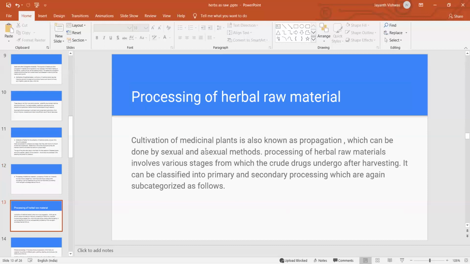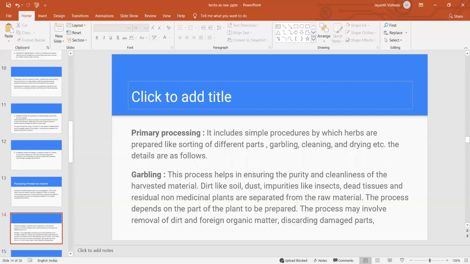Cultivation of medicinal plants is also known as propagation, which I already explained. Once cultivation completes, we have to go for the collection, then after collection, processing. Propagation can be done by sexual method and asexual method. After completion of cultivation, the processing of herbal raw materials involves various stages: primary processing, followed by secondary processing.